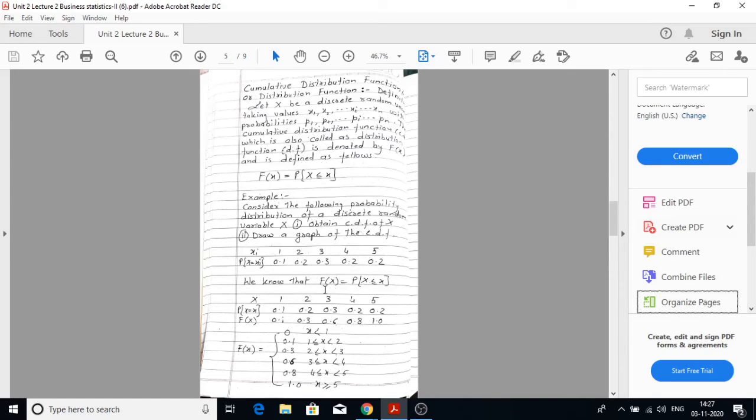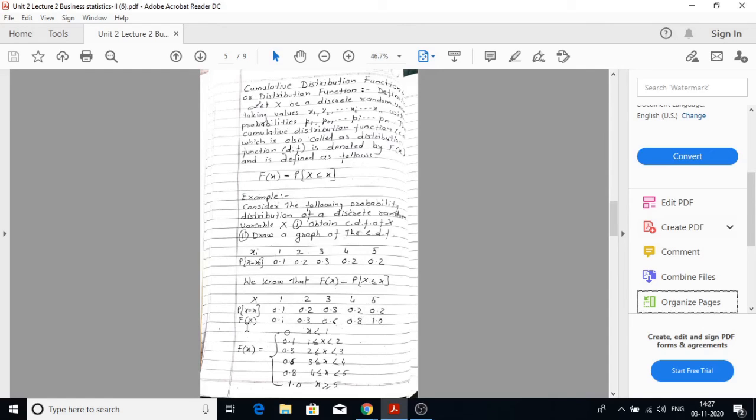Now capital Fx is defined as probability x less than or equal to small x. So we will rewrite the probability distribution of x as x takes value with 1, 2, 3, 4 and 5 with respective probabilities 0.1, 0.2, 0.3, 0.2 and 0.2.